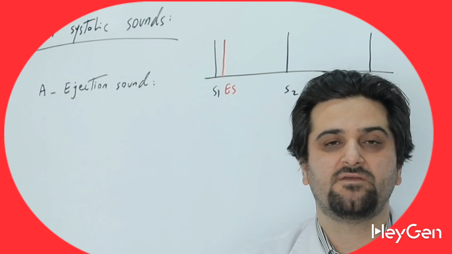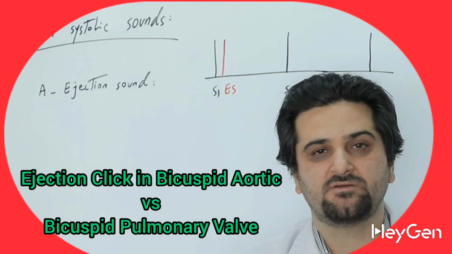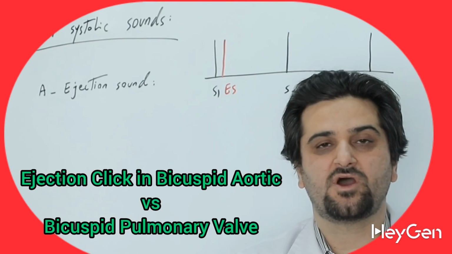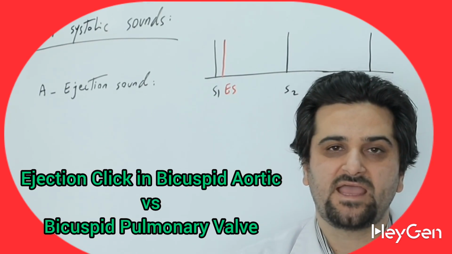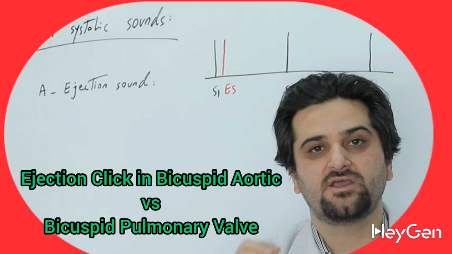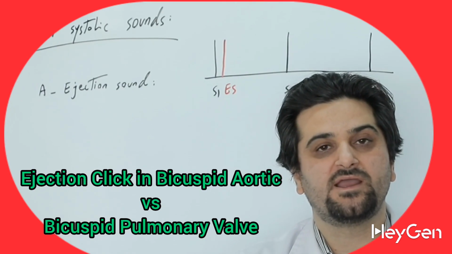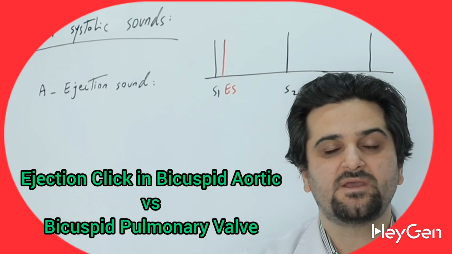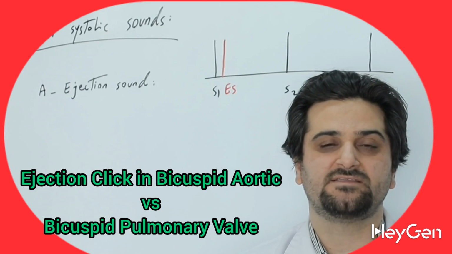The ejection sound is a high-pitched sound if it is due to a bicuspid aortic valve. It can be heard throughout the pericardial area, both at the apex and at the base of the heart. However, the ejection sound caused by a pulmonic bicuspid valve is only heard in the pulmonic area and focus, unless the patient also has pulmonary hypertension at the same time.